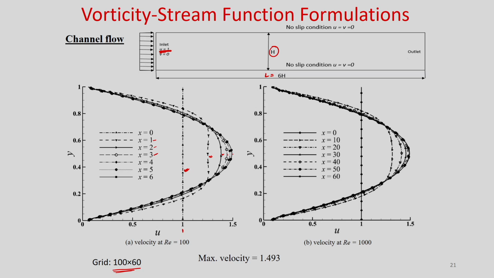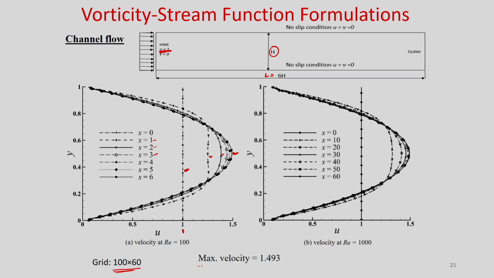Then it comes to the fully developed region, and in the fully developed region the maximum velocity will be 1.5 times the average velocity. The average velocity is 1, so obviously the maximum velocity will be 1.5.